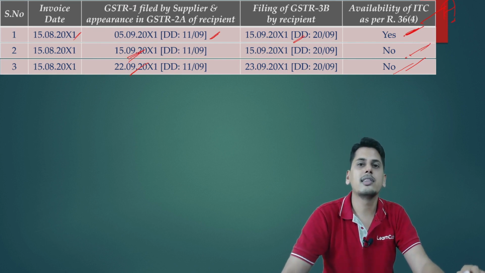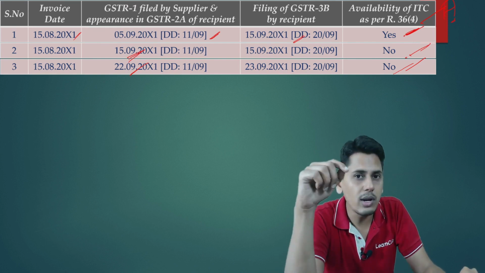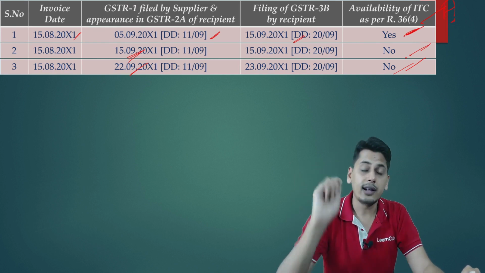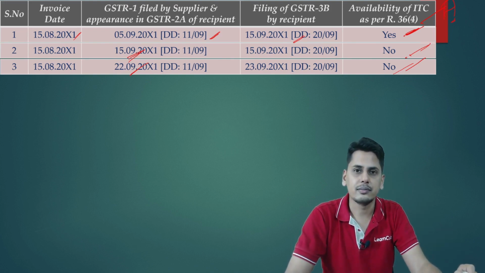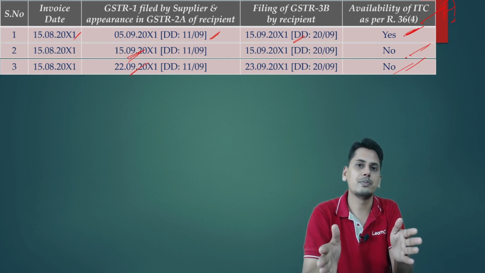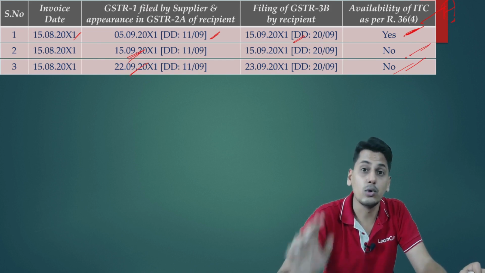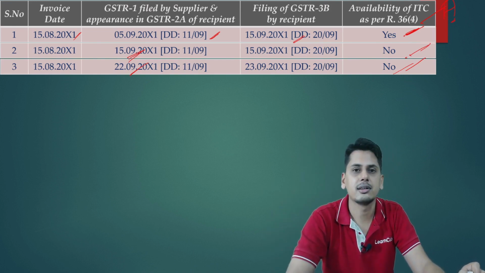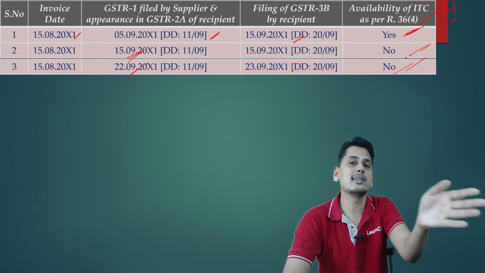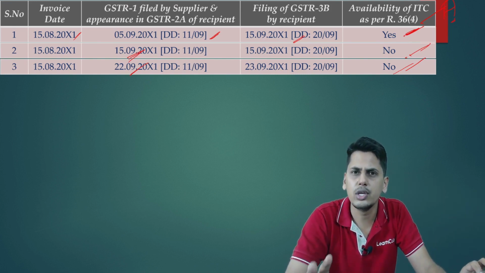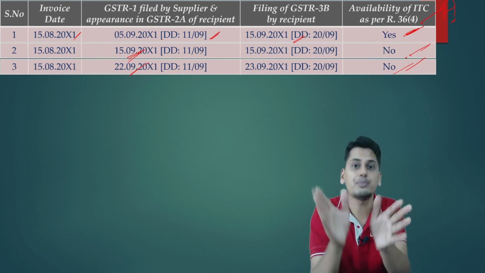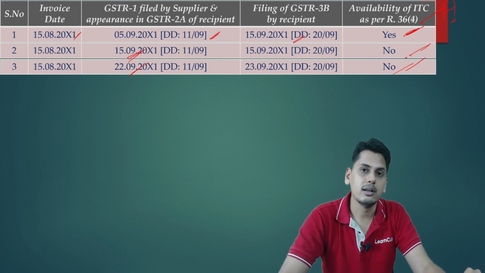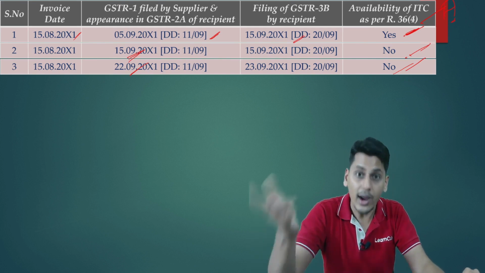So now the issue is, if the circular is saying that you can avail input tax credit for this particular tax period only of those invoices which are furnished before the due date, and those invoices which are furnished beyond the due date you will not be in a position to take the credit in this particular tax period, then the government has also got to work and provide me a report.